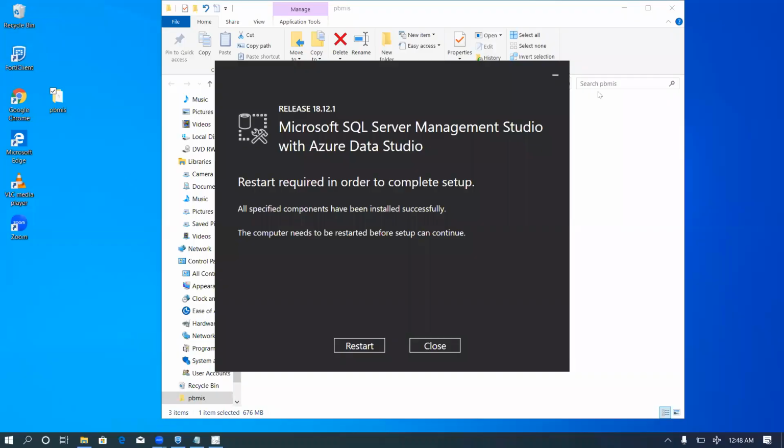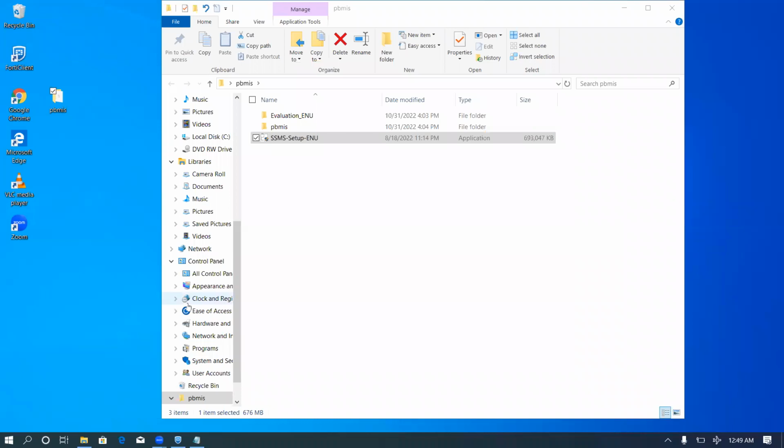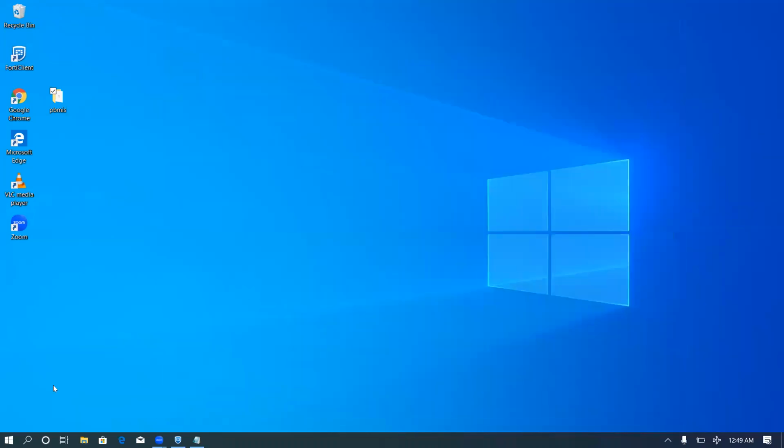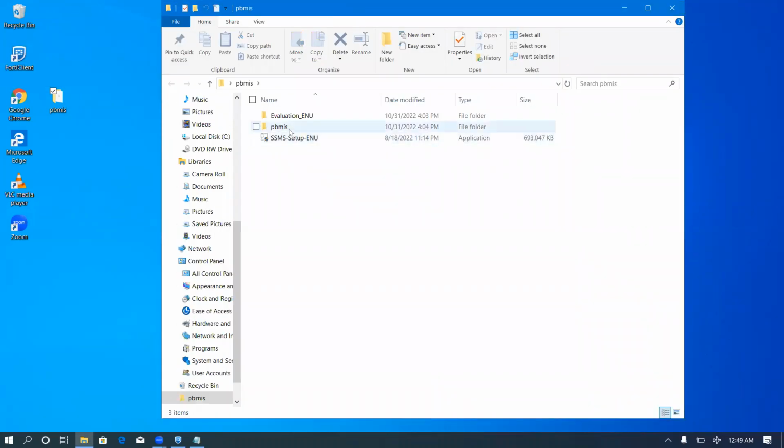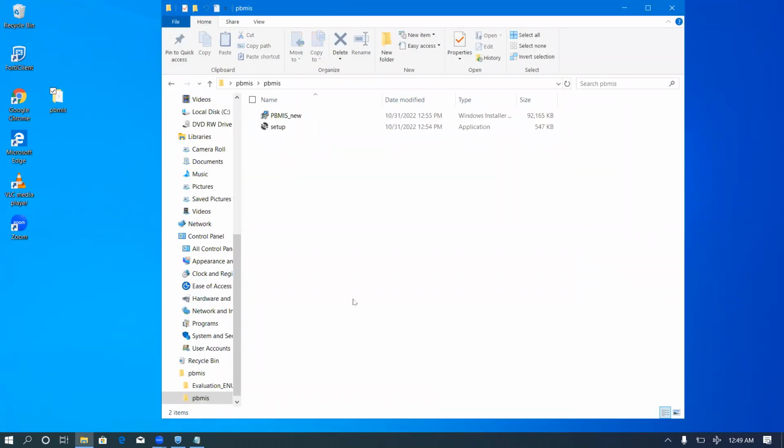When the installation is done, the system asks you to restart your computer if necessary. You will not restart the computer now. We'll go ahead and close the installation. Next, we will install our Pbmis. So I'll open my Pbmis folder, hit on Setup.